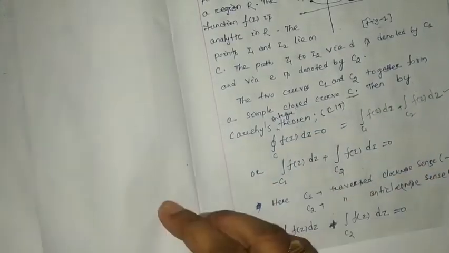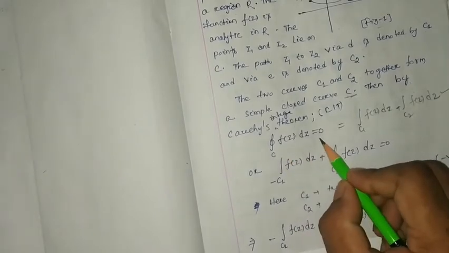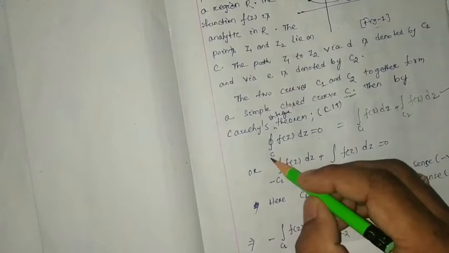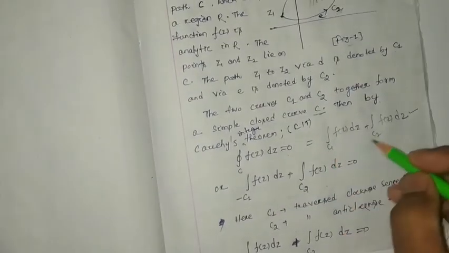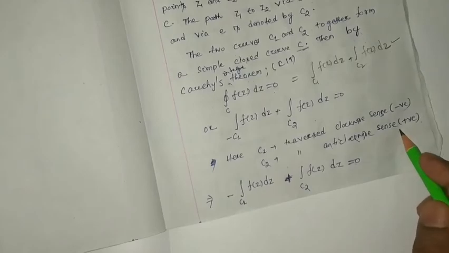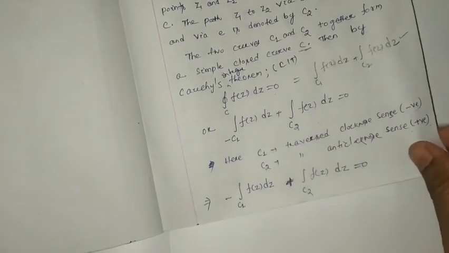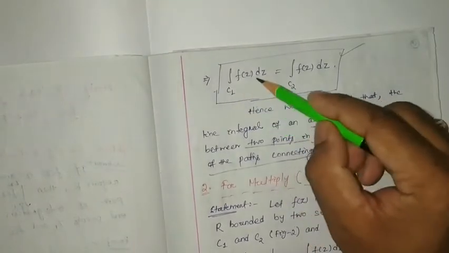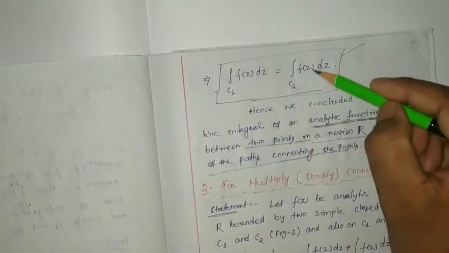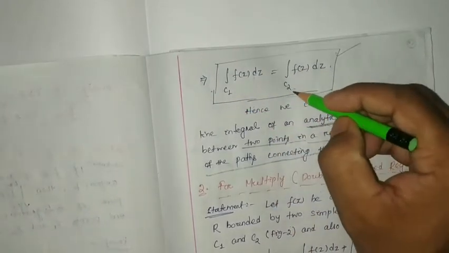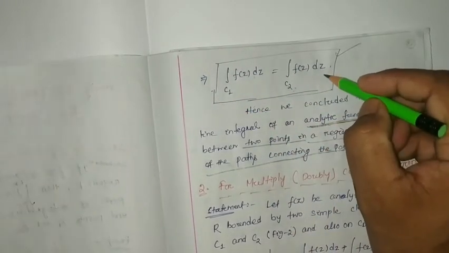According to CIT, this will be 0, and if C is divided into two separate curves C1 and C2, C1 traversed in clockwise, C2 traversed in anti-clockwise, then we find that the line integration along C1 of F(z) dz will be equal to that along C2. That means whatever the value along C1, along C2 exactly the same value we are going to find.